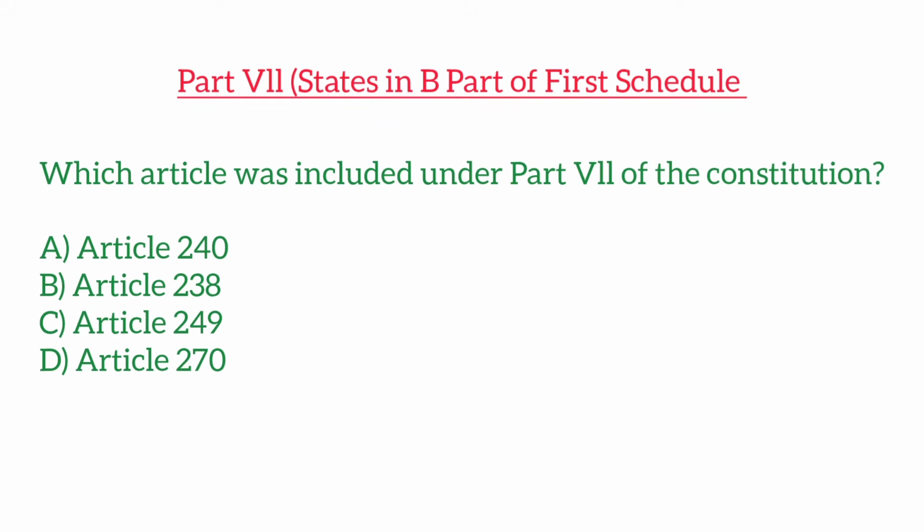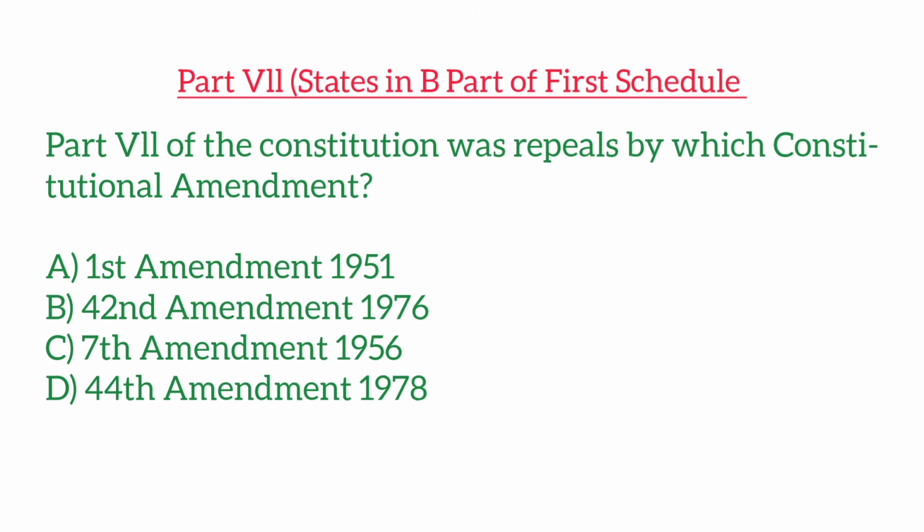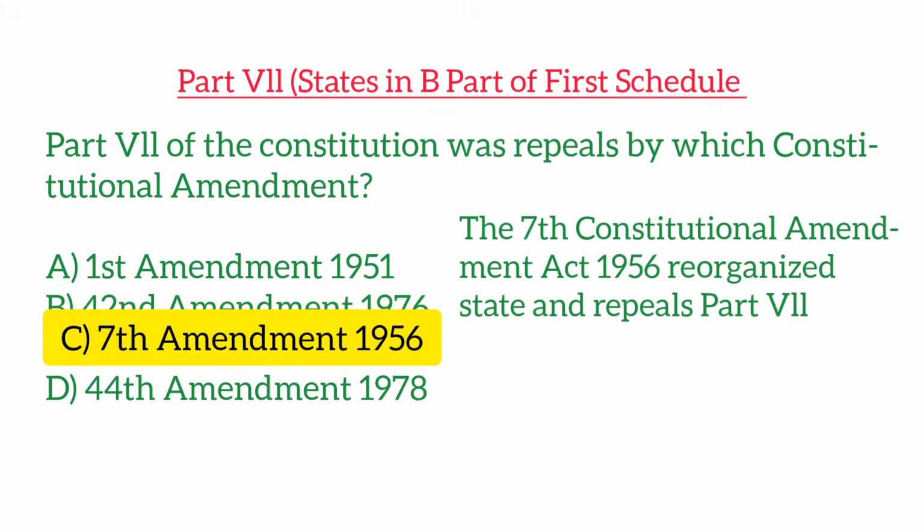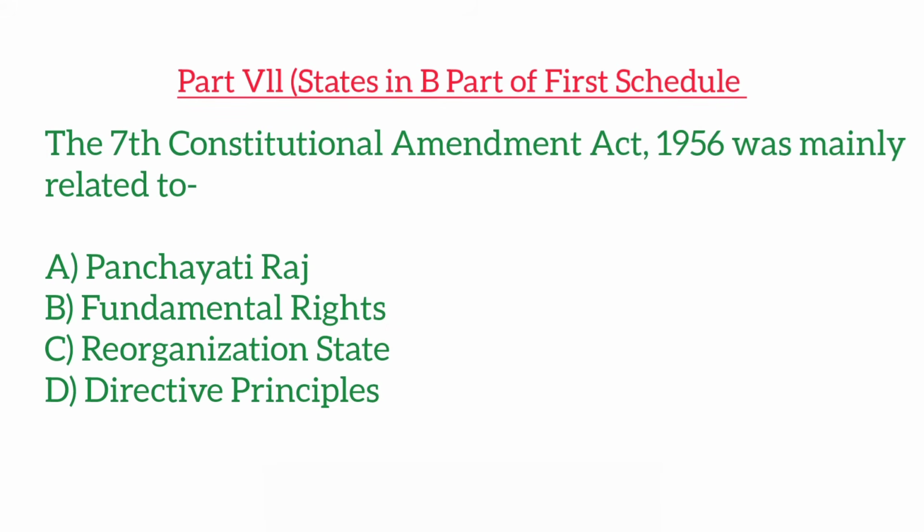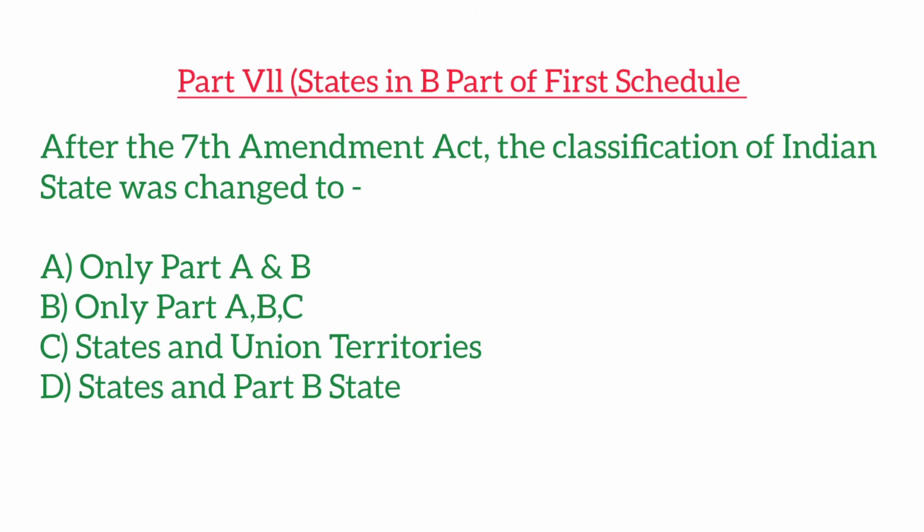Which article was included under Part 7 of the Constitution? Part 7 of the Constitution was repealed by which constitutional amendment? The 7th Constitutional Amendment Act 1956 was related to? After the 7th Amendment Act, the classification of Indian states was changed to?